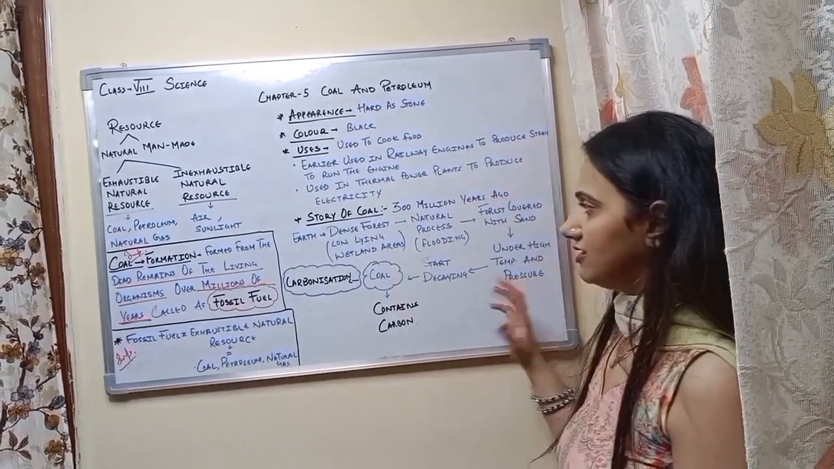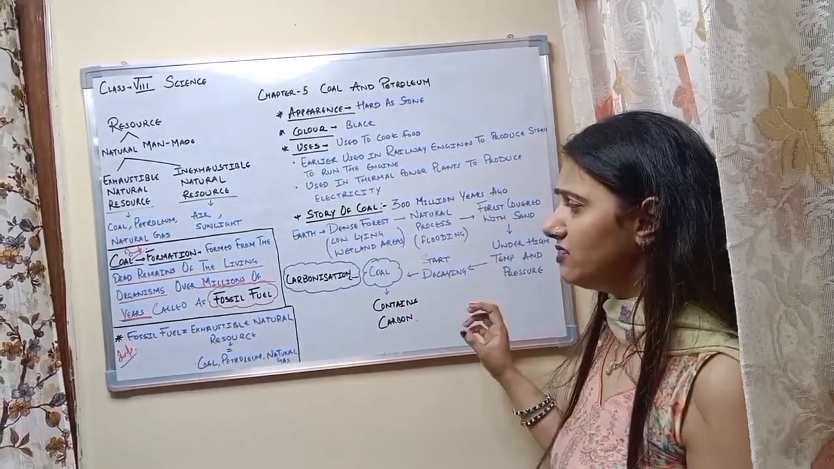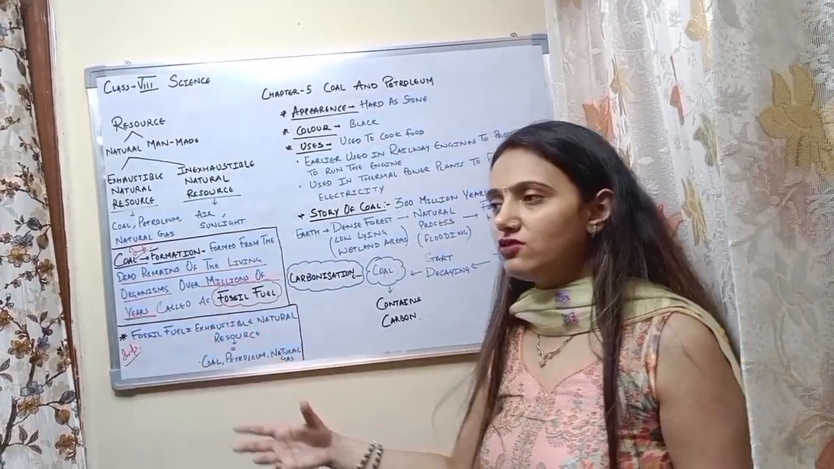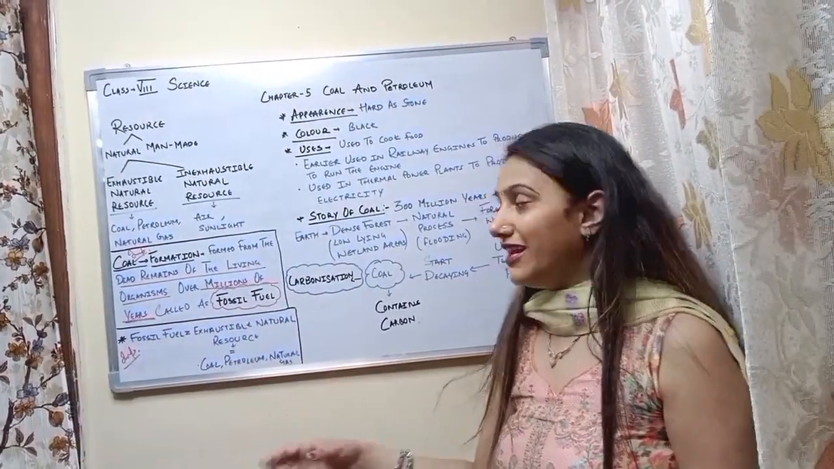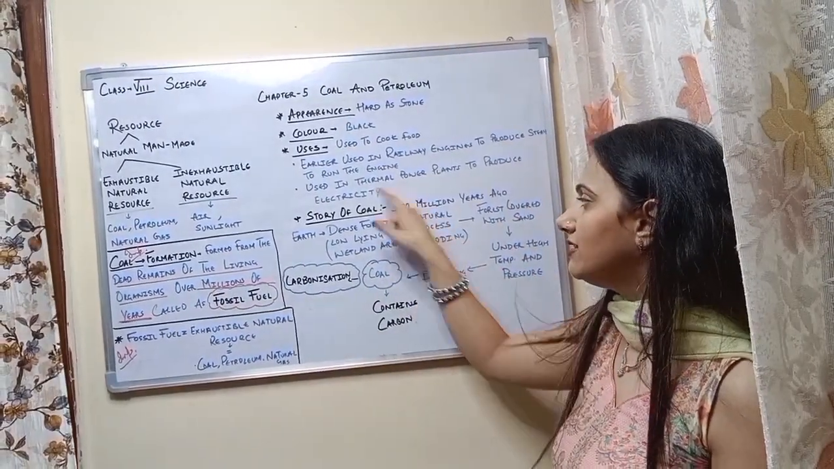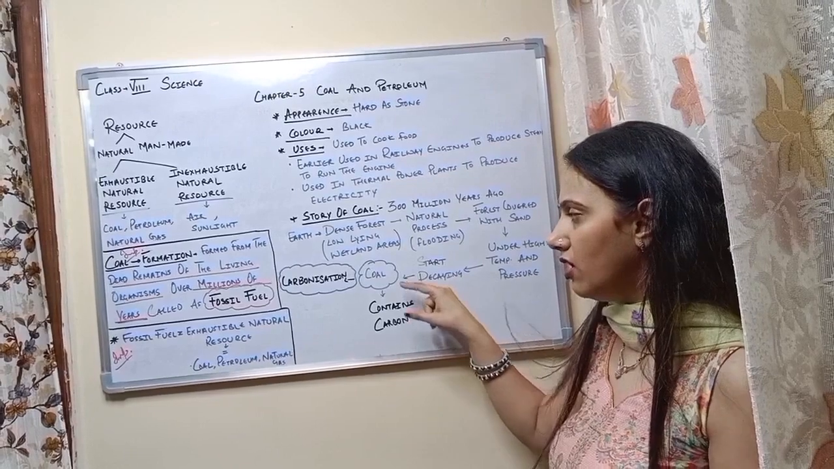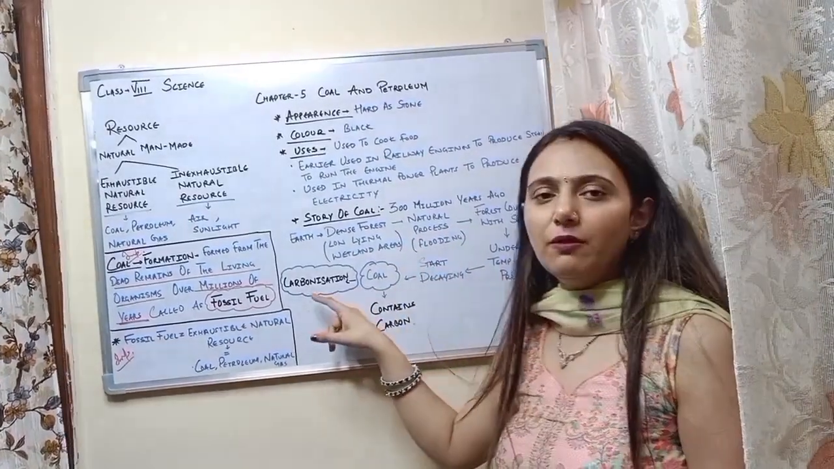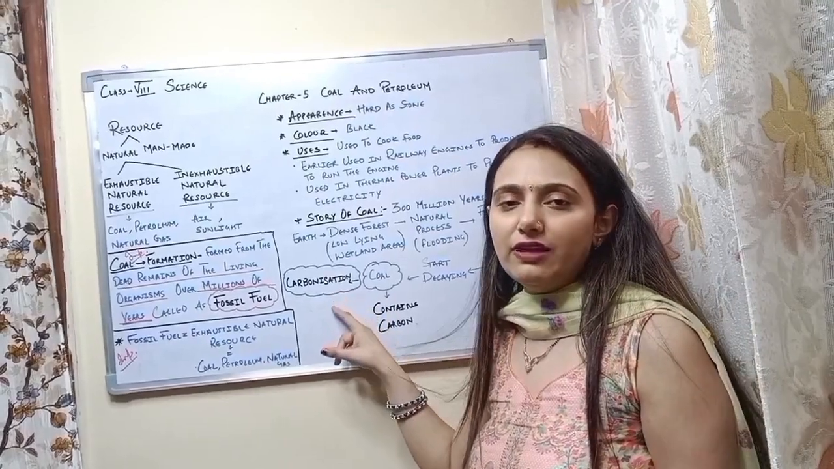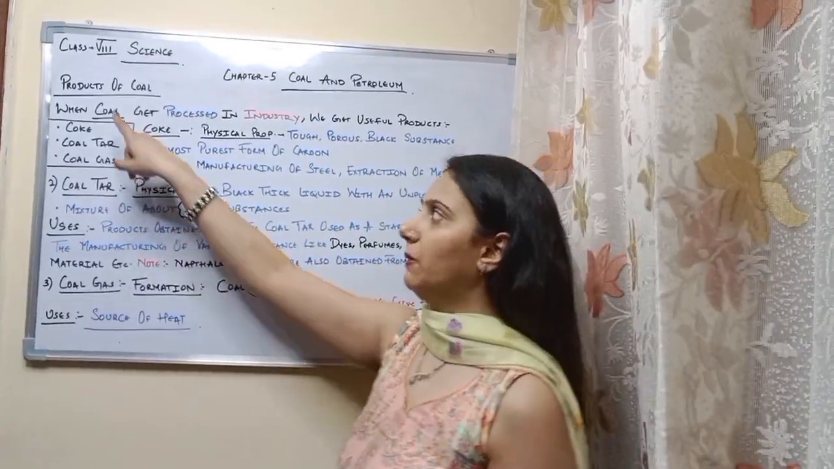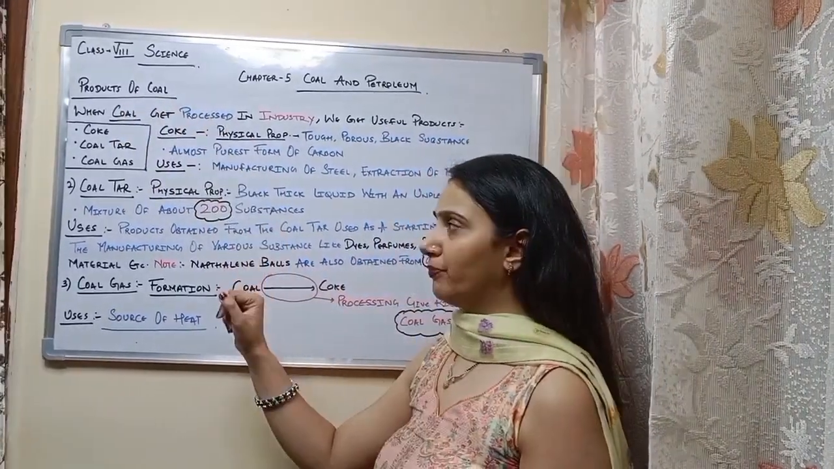And why am I saying this is a slow process? Because it takes millions of years. It's not just a story about one or two days. It takes millions of years, and this slow process of converting the dense forest into coal is nothing but what is called carbonization.